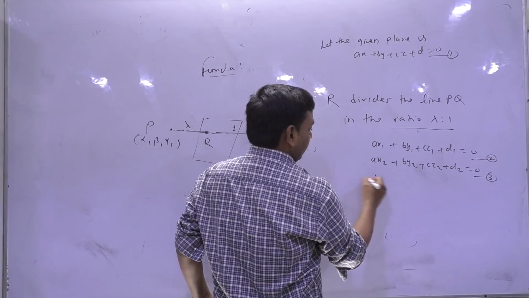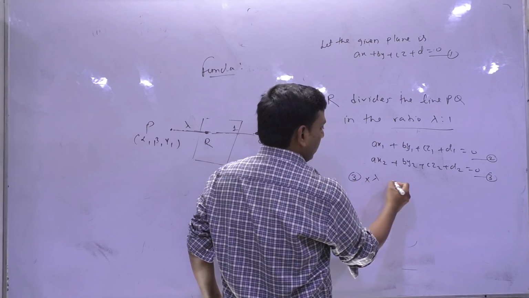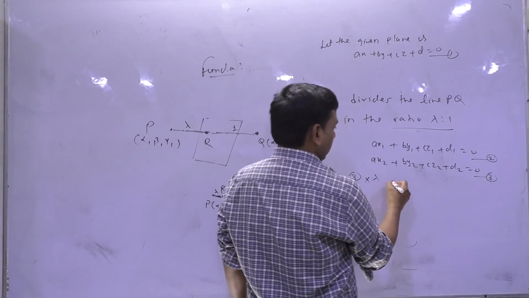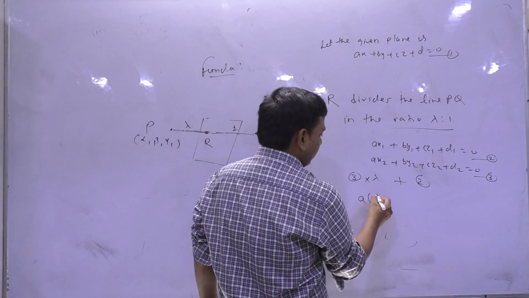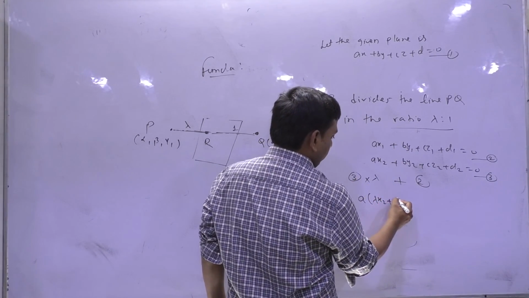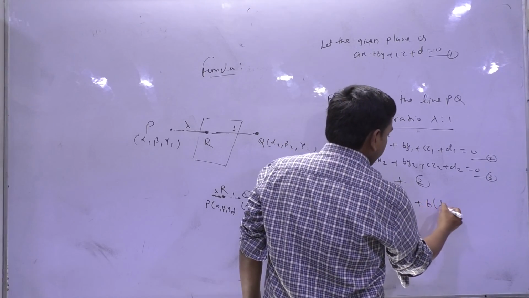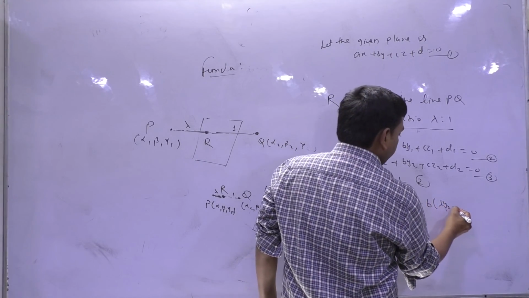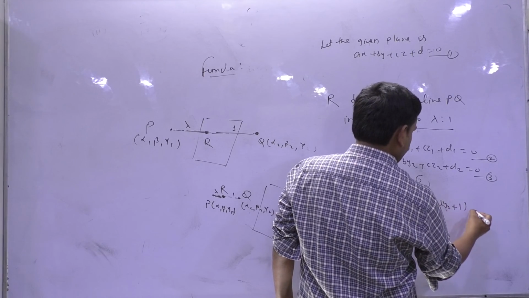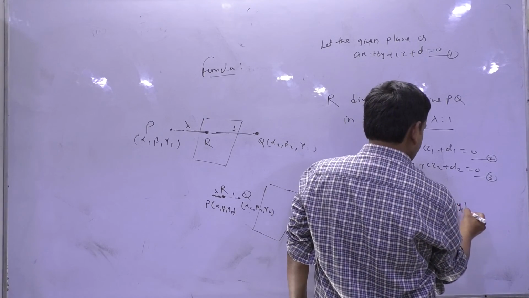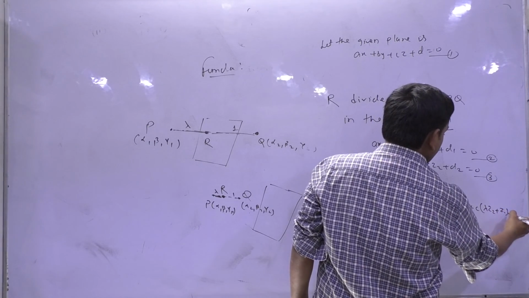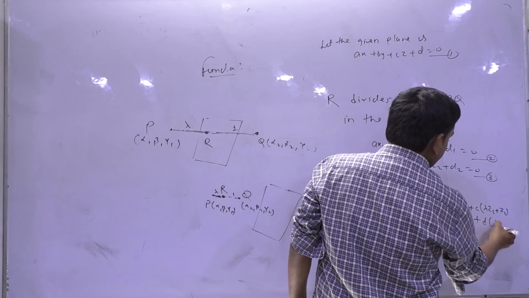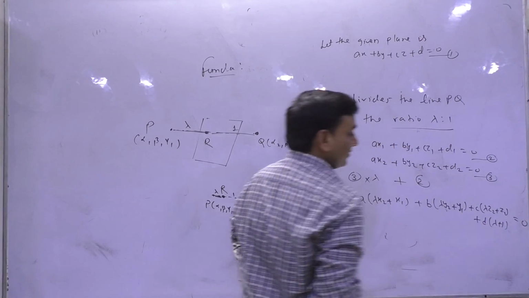Let's multiply 3 into lambda, okay, and then add it to 2. So what I'll have is a into (lambda x2 plus x1) plus b into (lambda y2 plus y1) plus c into (lambda z2 plus z1) plus d into (lambda plus 1) equals 0.